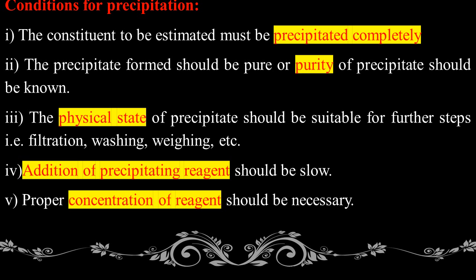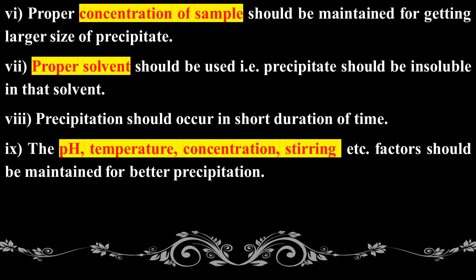Fourth point, addition of precipitating reagent should be slow. Fifth point, proper concentration of reagent should be necessary. Sixth point, proper concentration of sample should be maintained for getting large size of precipitate.